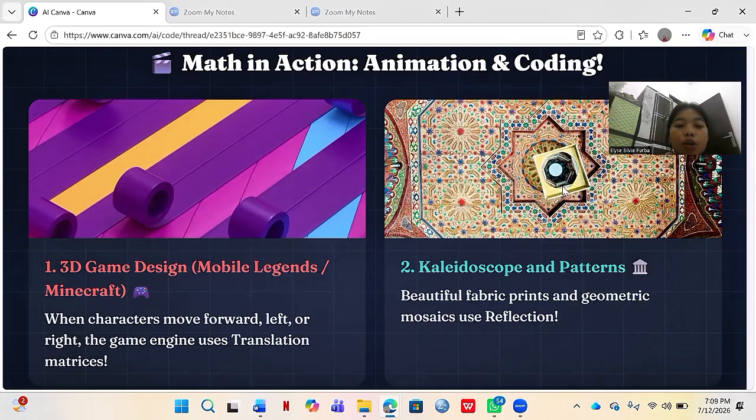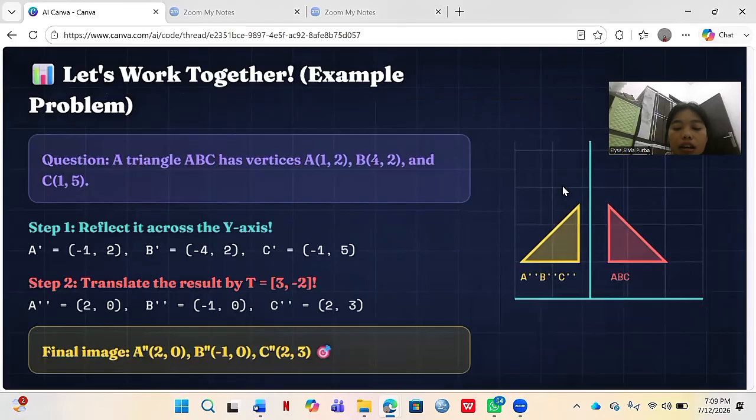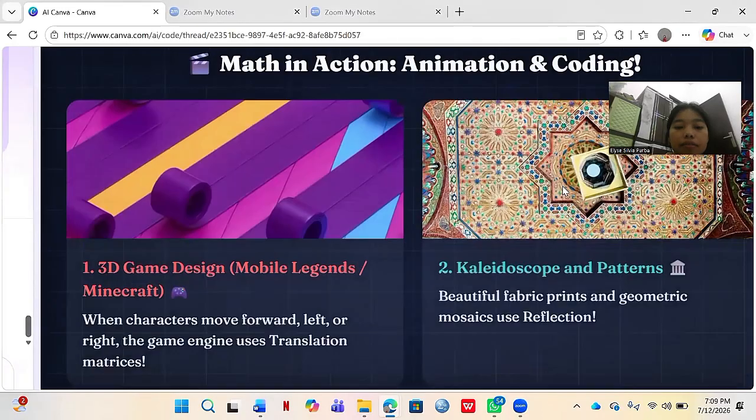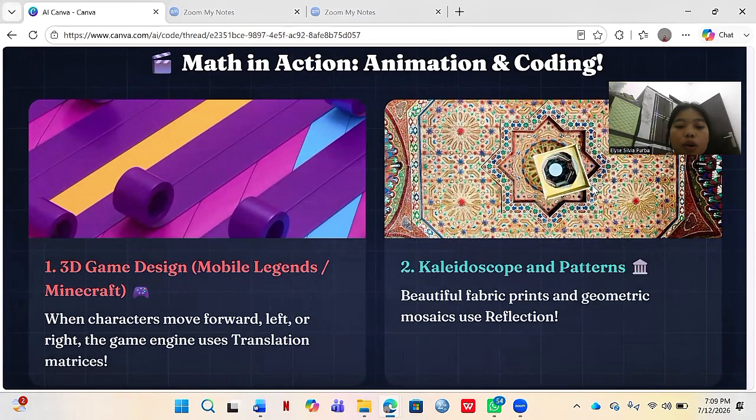Game developers use translation vectors to update the coordinates of the character when you move the joystick. Without transformation, computer graphics and animation would not exist.